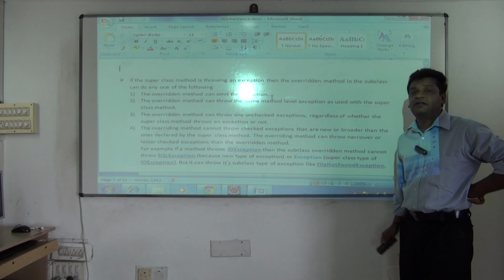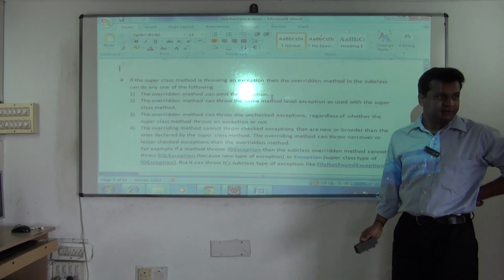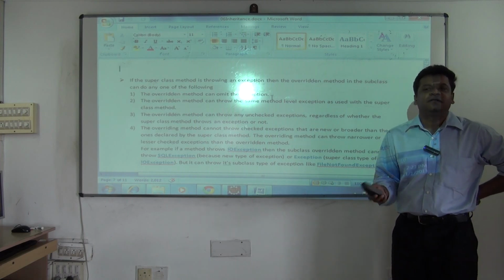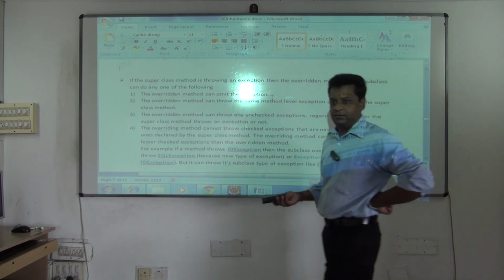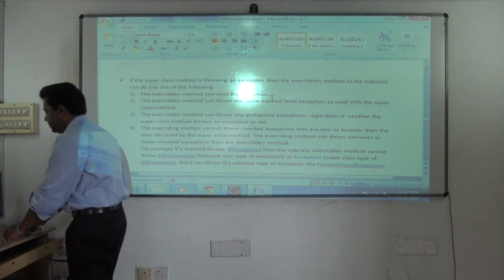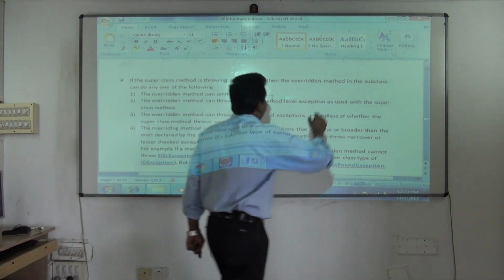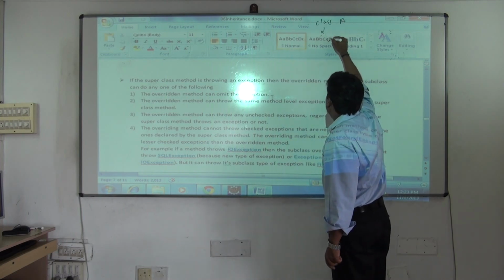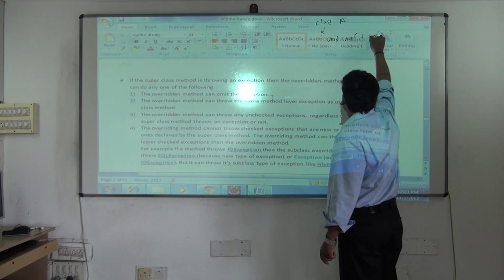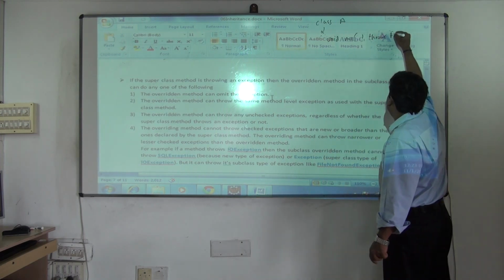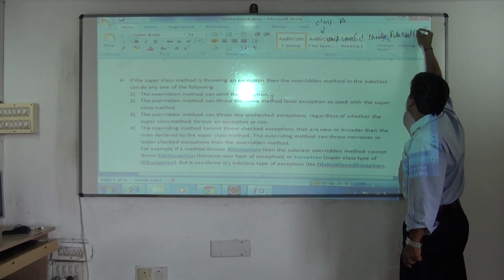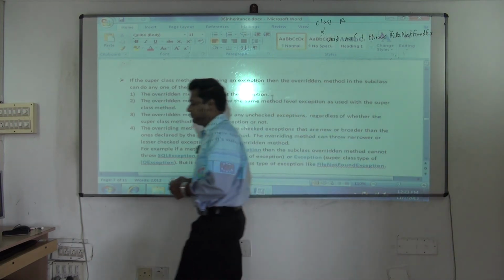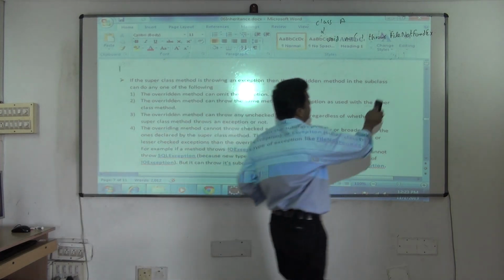The overridden method can omit the exception. It can leave it off. Because when I'm writing the logic, I'm writing totally different logic, and there possibly that exception might not occur. Yes or no? So we'll see examples for this. See here, the example for the first point: class A, void M1 is there. It throws what? FileNotFoundException, or I'll take IOException, one second. I'll take IOException.